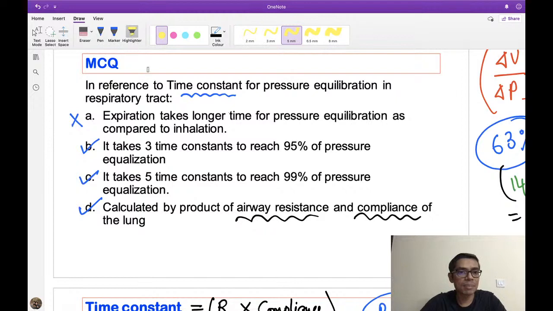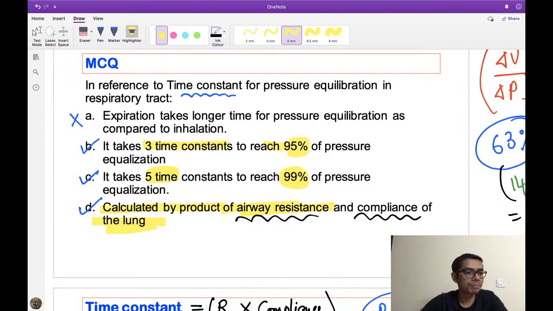Okay, so here the MCQ first option, expiration takes longer time for pressure equilibrium as compared to inhalation. False statement. It takes 3 time constants to reach 95% of the pressure equilibrium. That is a true statement. It takes 5 time constants, which is 99%. That is also a true statement. And time constant is calculated by the airway resistance and compliance of the lung.